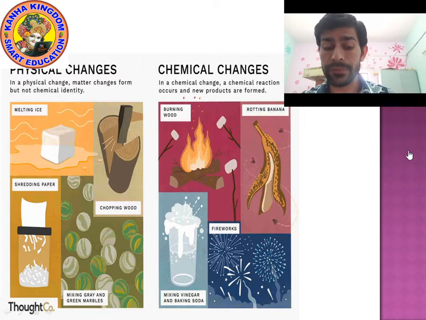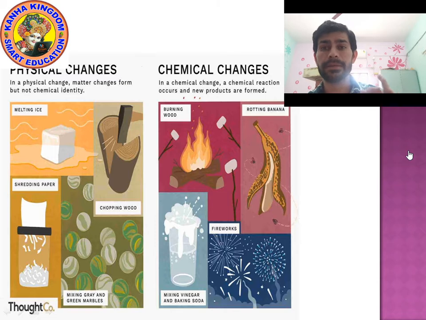Next is chopping wood. Yes, chopping wood is a physical change. Why? Because the appearance is changing, the texture is changing, but after chopping, after cutting the wood, it is still wood.